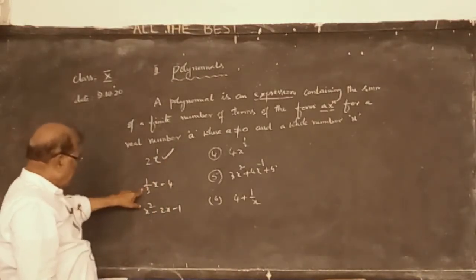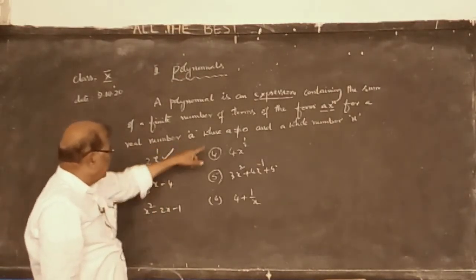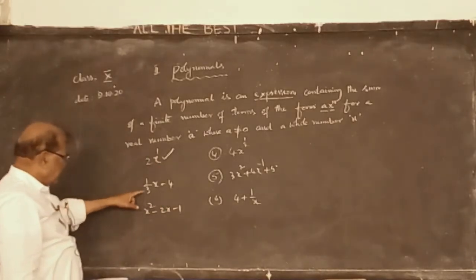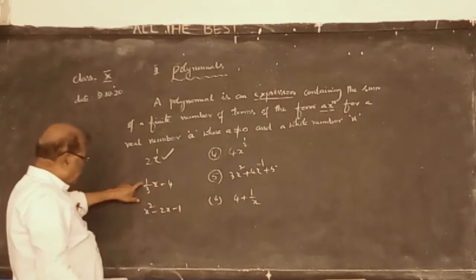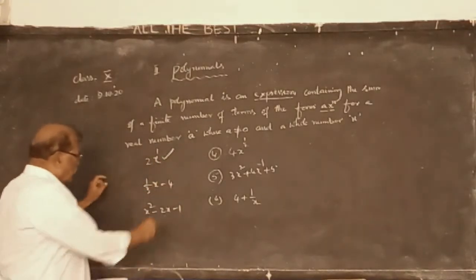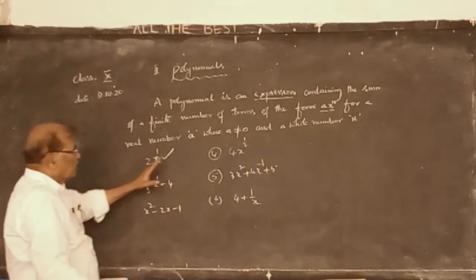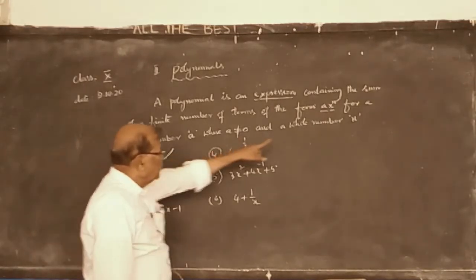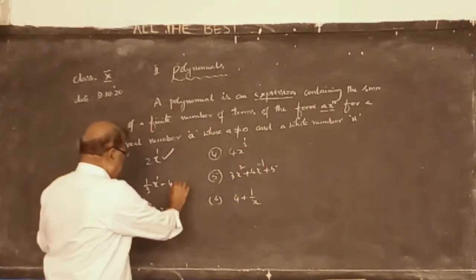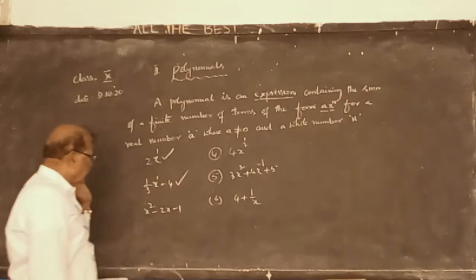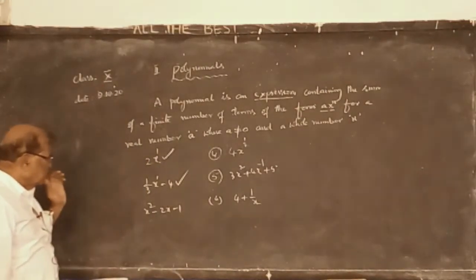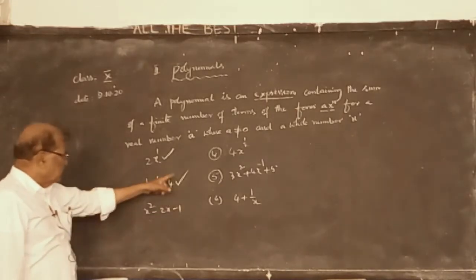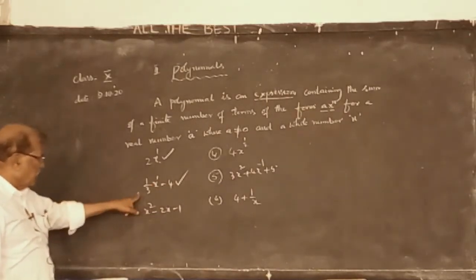Now the next one. A must be a real number. 1 by 3 is a rational number. A rational number is a subset of real numbers, so it's a real number. The power of x is 1, which is a whole number, so it is also a polynomial. The first one is actually a monomial. This is a binomial, as there are two terms.